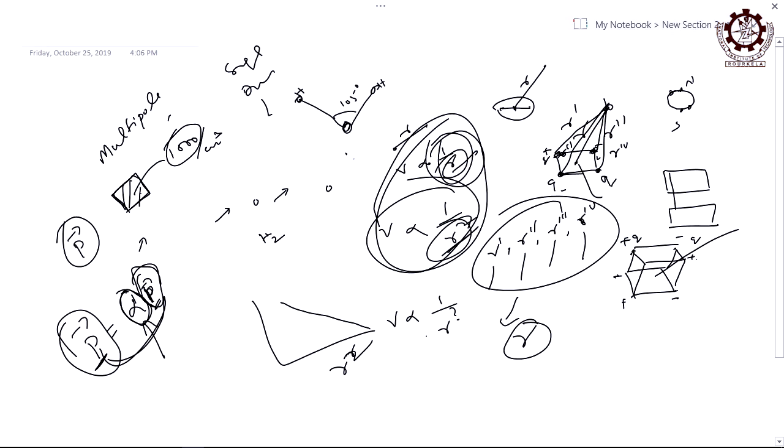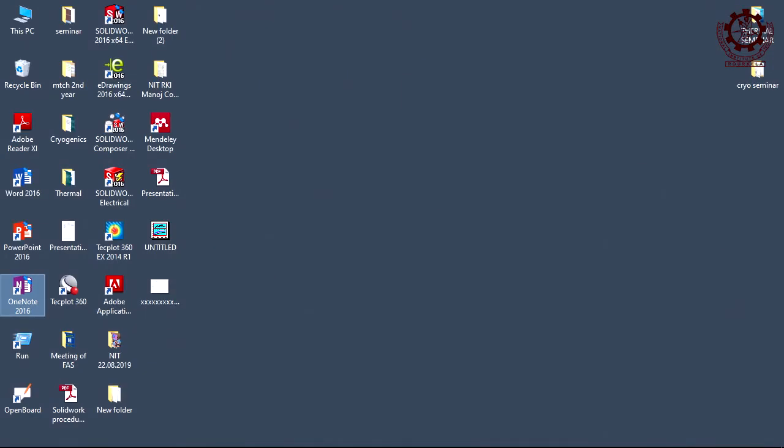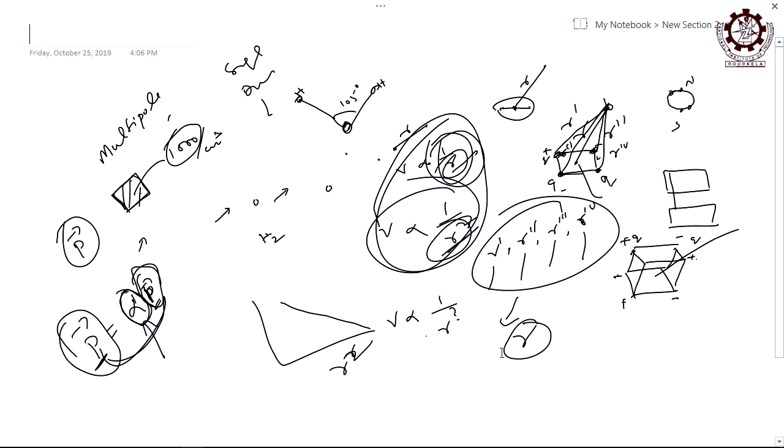Suppose here is oxygen, here is hydrogen, here is another hydrogen, and let the angle be other than 105. Can you say it is water? If the angle is other than 105, there are 2 hydrogens and 1 oxygen, but still can you say it is water? You cannot. Then what is the difference?